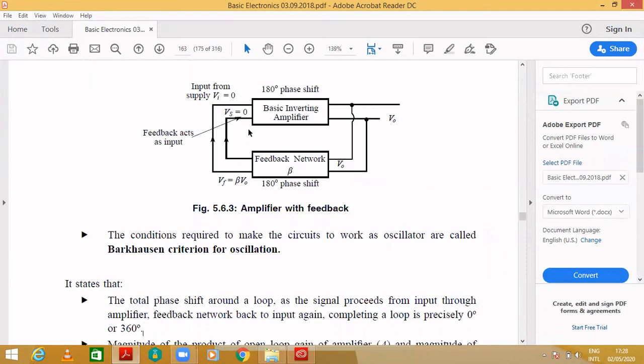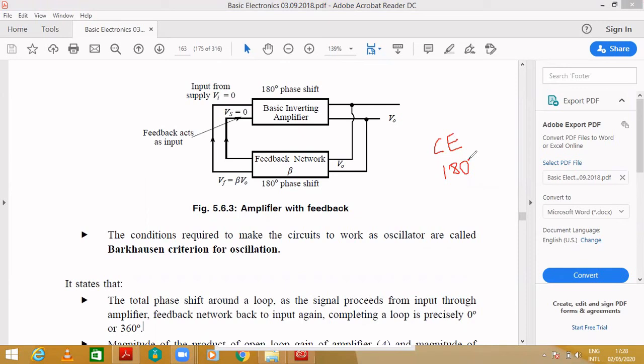Now you can see the amplifier with feedback, the basic inverting amplifier. I already showed that if you are using a CE amplifier, the phase shift will be 180 degrees. That is the property of a CE amplifier.